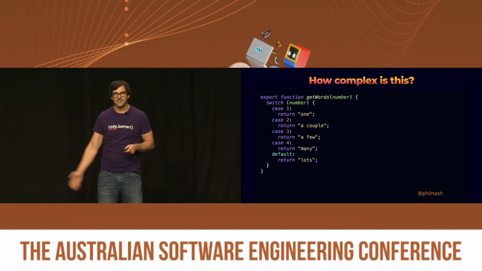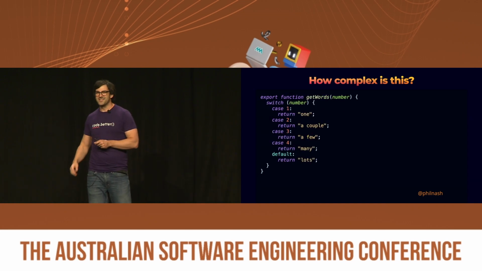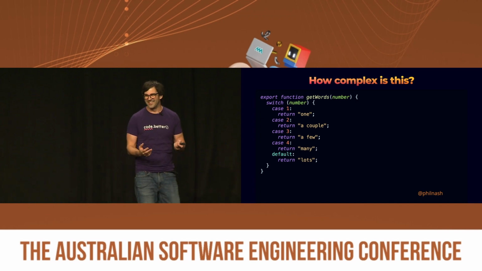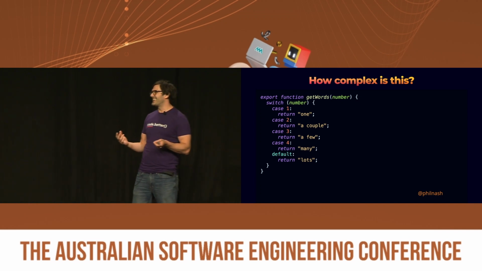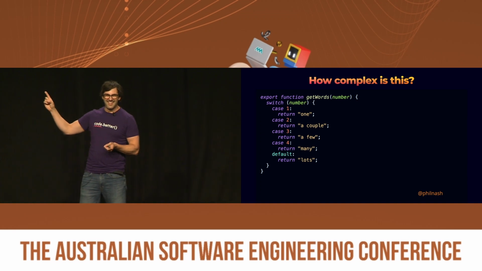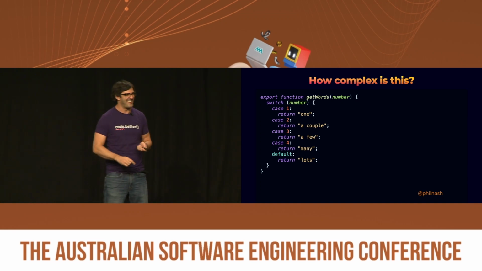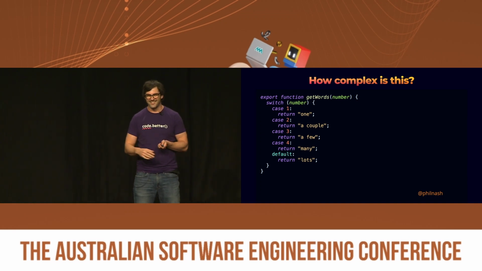How complex is this piece of code? I'm also taking guesses on numbers now, if you're going to shout them out. Well, I think it's 1. But again, I'll explain that later. Some other people would say 5. We'll see.